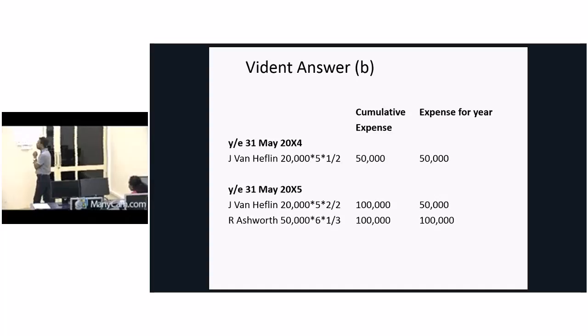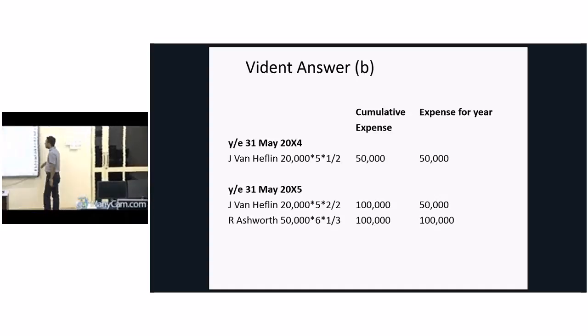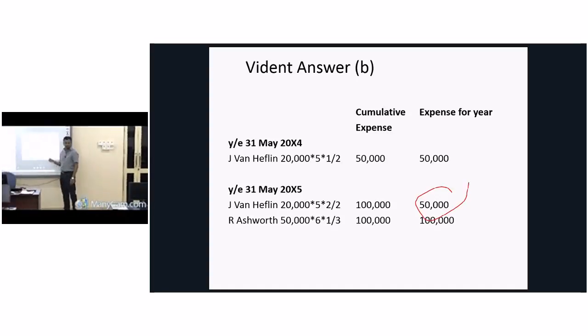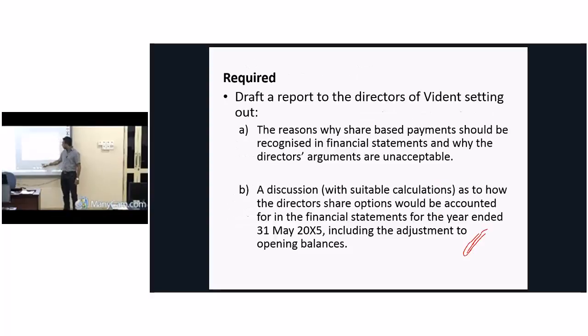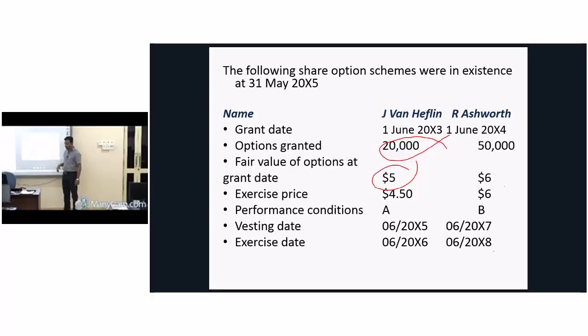At the end of year 2, we will take the balance 50,000 from package 1. Now the other director will be given the chance from the second year. You can remember, 1 year after. Second year to third year, right? So for his shares, how many shares was it? 50,000 shares at 6 rupees.